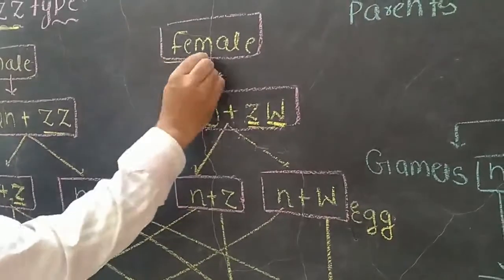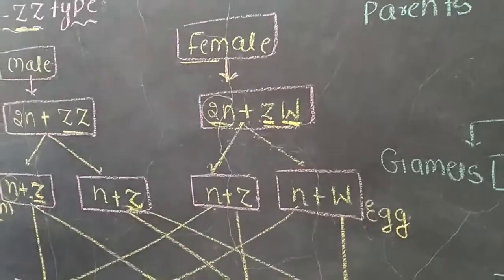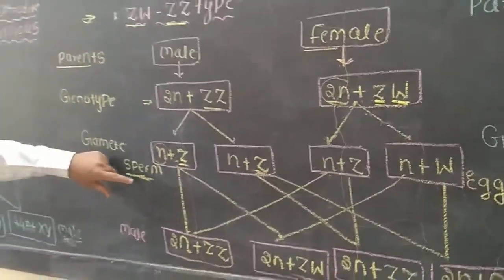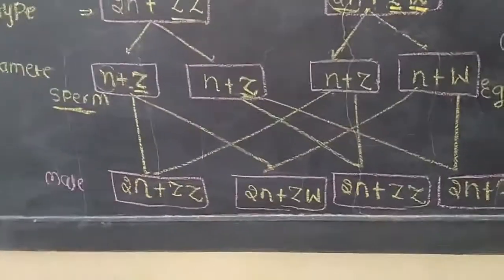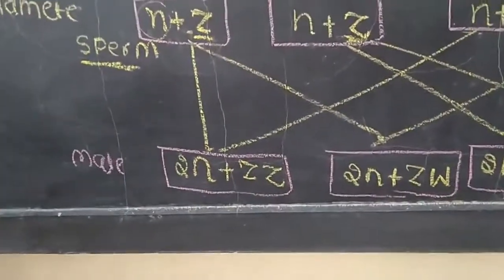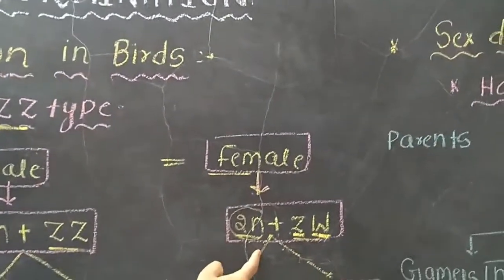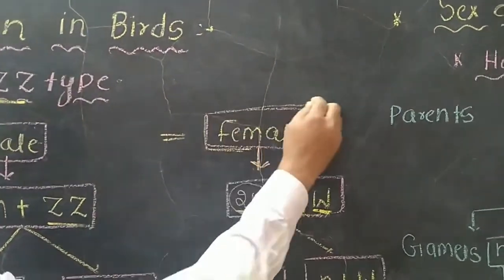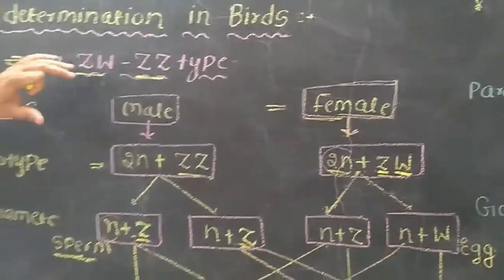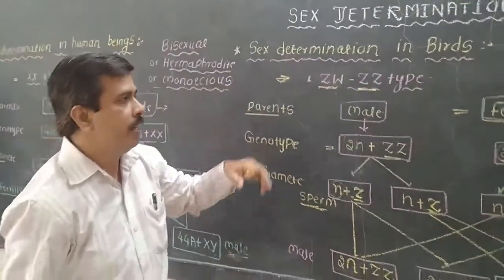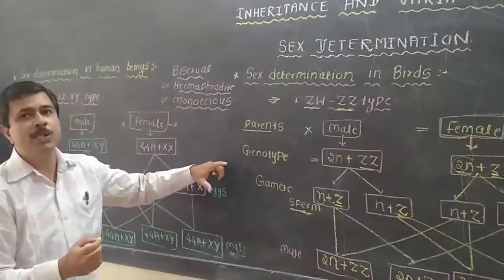Hence the female is heterogametic. After fertilization, males and females are produced. One important thing is that the female, being heterogametic, is responsible for determining the sex of the young ones. So here it is the female, not the male. In human beings, the male is responsible.